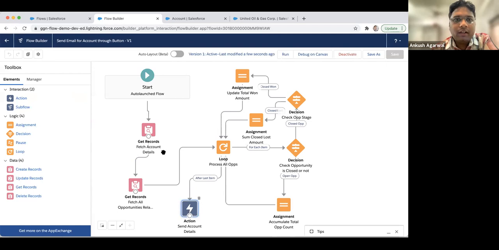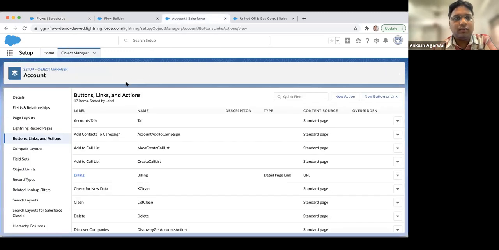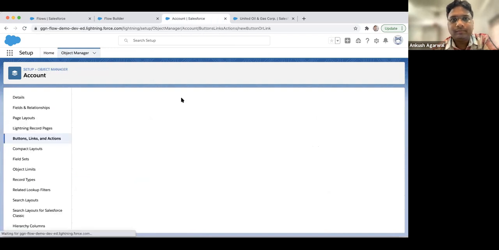So we have created the flow and we have debugged it. Now we have to use it in our screen buttons. So I can go to the object manager and then the account section. In the account object, we have buttons, links, and actions. You just have to go over here and click on new button.